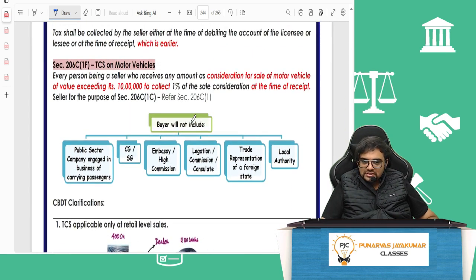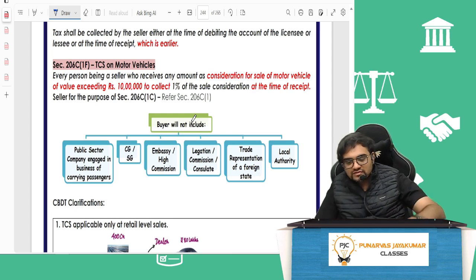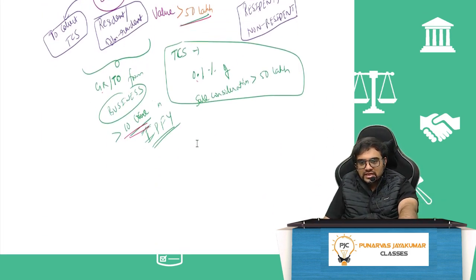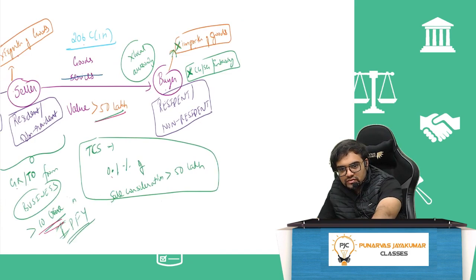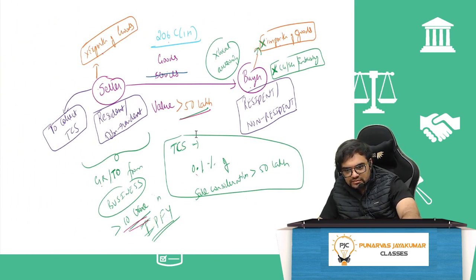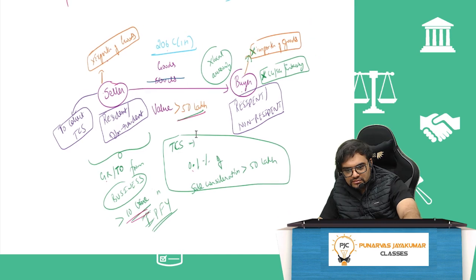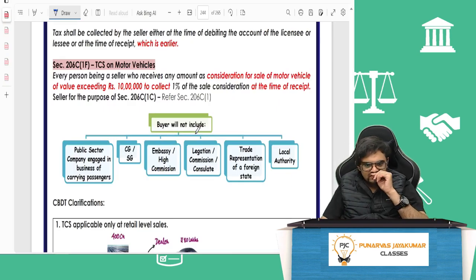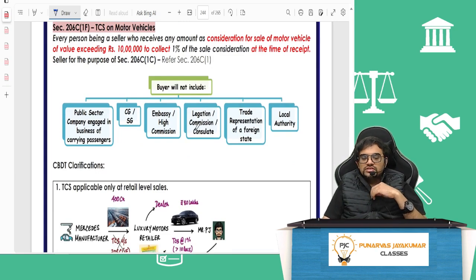Motor vehicles. Every person being a seller receives any amount as consideration for sale of motor vehicles, value exceeding 10 lakh rupees. So buyer will not include state government and all that.